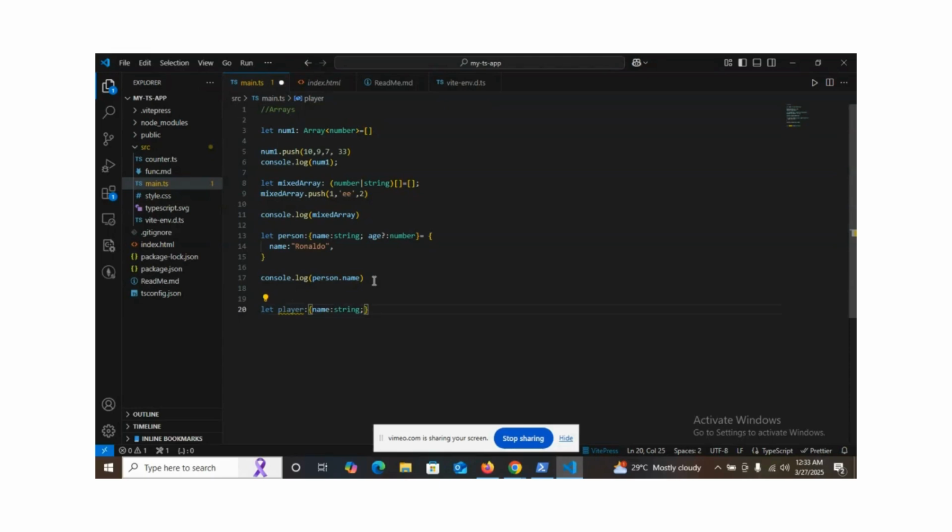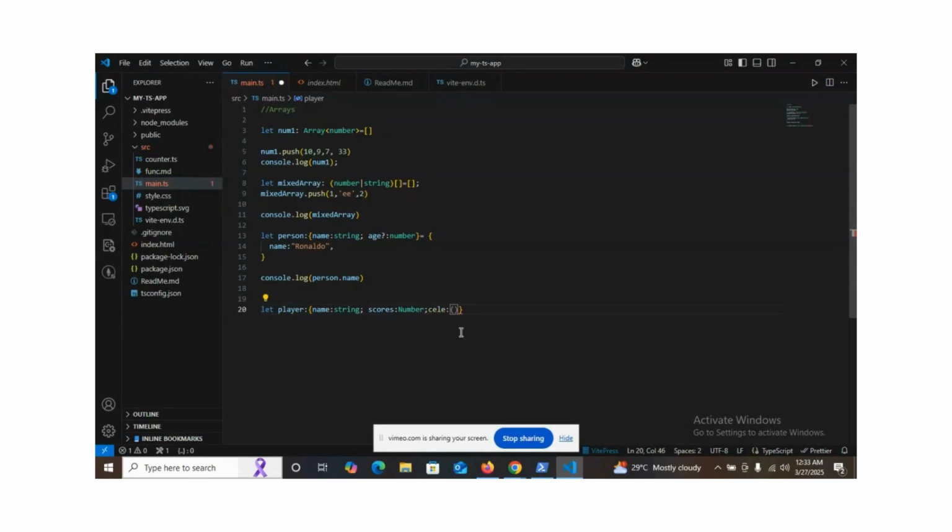The player has his number, or let's say the player scores goals. How many does he score? It will be a number. We can go ahead and say celebrate, let's say a function select. Let me leave it like that.